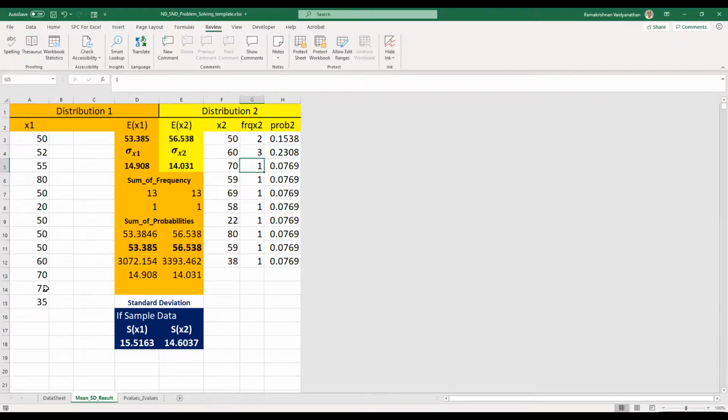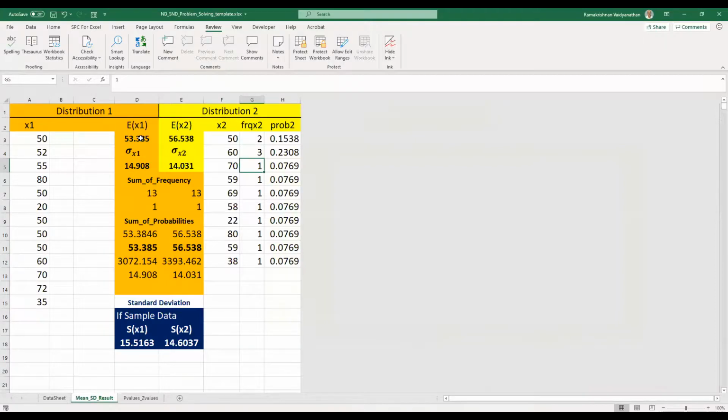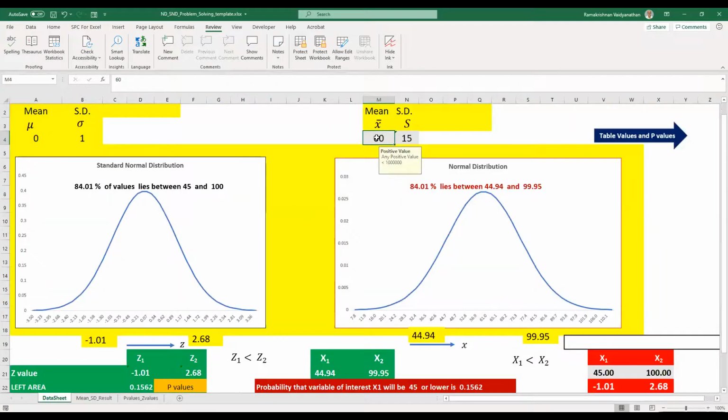I will be using this data first. So I have fed in the data for my class strength. Only about 12 or 13 students are there here. So for the mean and standard deviation, I will go to this data sheet here. That is already entered here. Mean, I will have to find out. What I have found out here is 54, and the standard deviation 15, right? 54 and 15 I will put here.